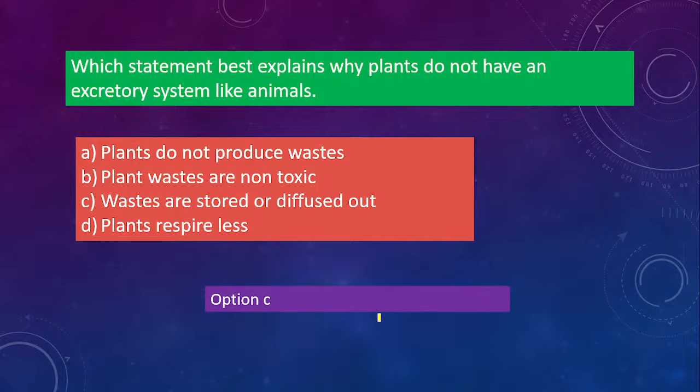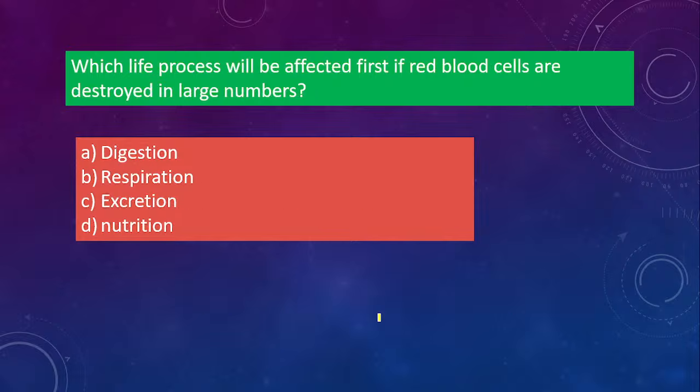No, it is option C. That is, waste is stored or diffused out. Plants don't have an excretory system like animals. So how will they throw out the unwanted waste? It is through diffusion, or they will store it in the plant for later elimination of that waste. Okay, yes, option C is the correct one.